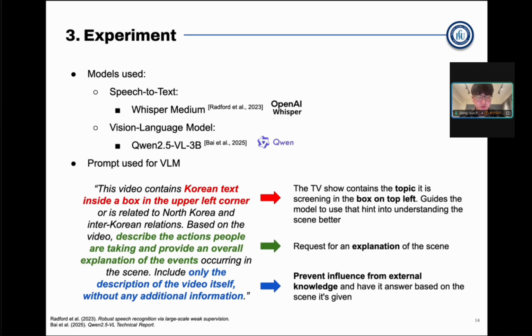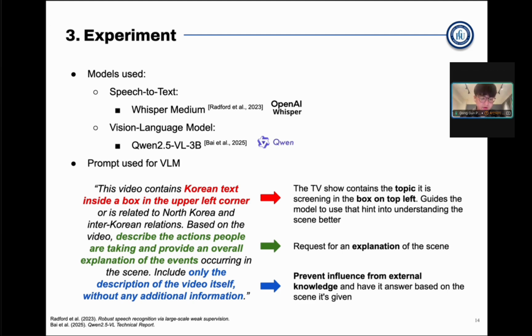In the implementation, two primary models were used. First, for speech-to-text, the Whisper medium model was used for its fast performance and especially for its ability to handle Korean data, since we're handling Korean television shows. For vision language analysis, the Qwen 2.5 VL 3B model was employed mainly for its modest performance along with its fast speed. So the balance was good between those two.